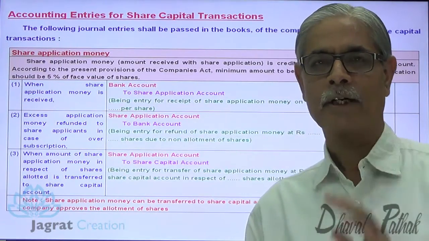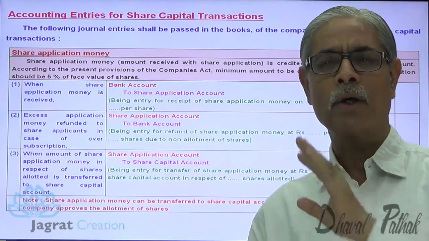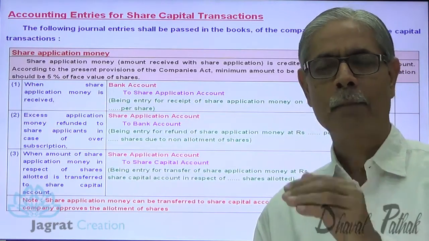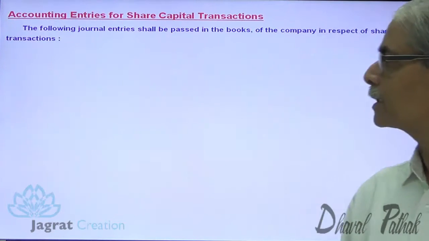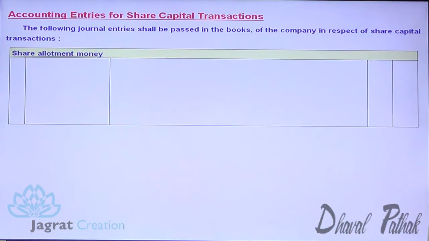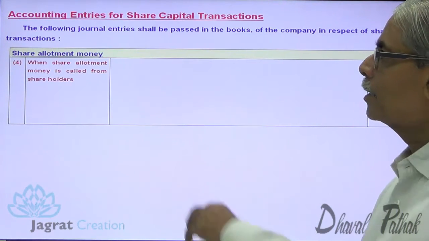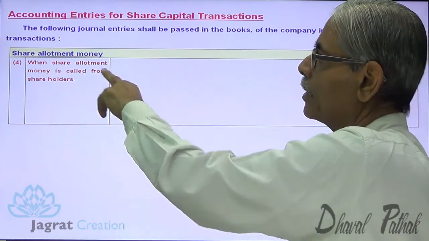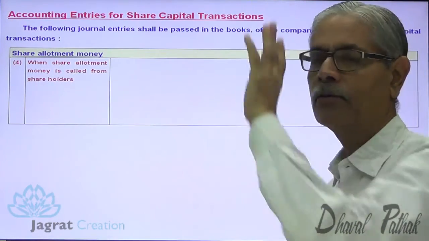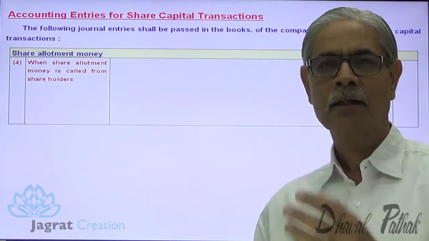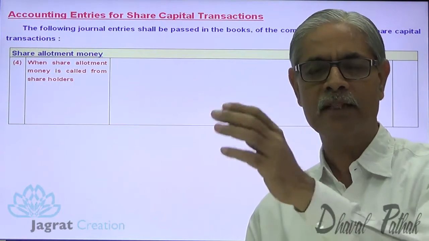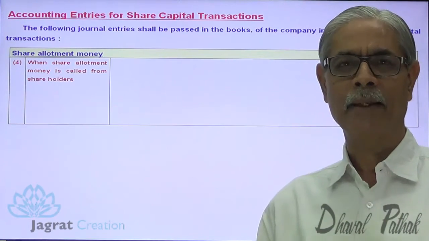Now shares are allotted. If the full amount is not received with application, then the amount is demanded at the time of allotment of shares. When share allotment money is called from the shareholders, you can demand money with allotment if the full face value has not been received with application.